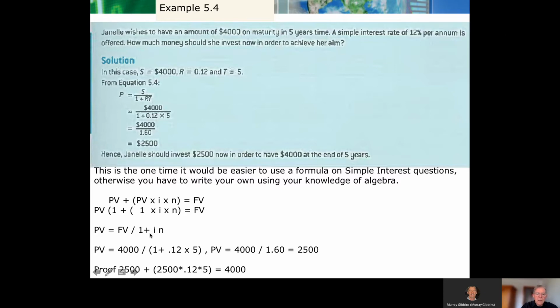What's $1 going to earn? $1 plus the interest on that dollar is $1.60. So we're really saying that it's the future value, 4,000 divided by $1.60, which should be the answer, $2,500. Let's put it back in just to make sure it makes sense. $2,500 plus what's the interest that $2,500 earns should equal 4,000, and it does.